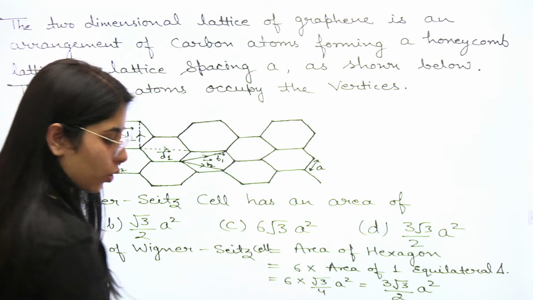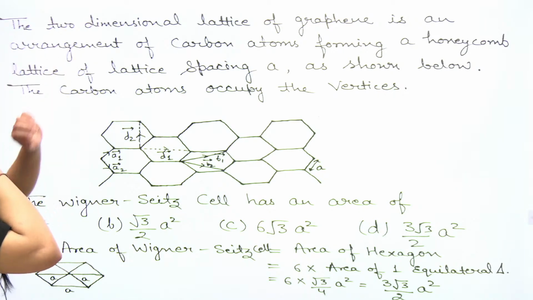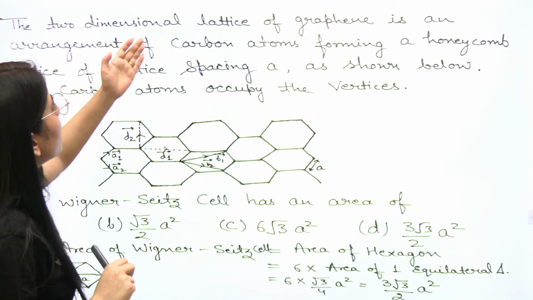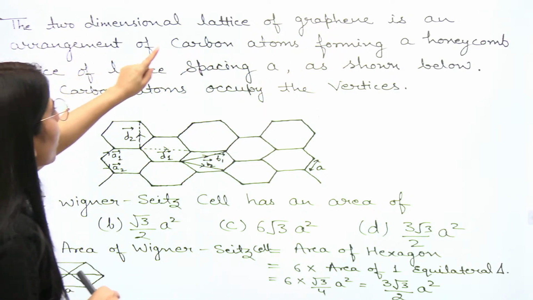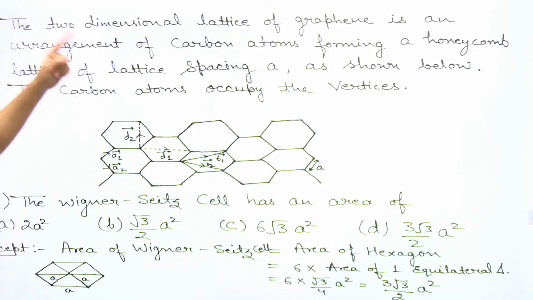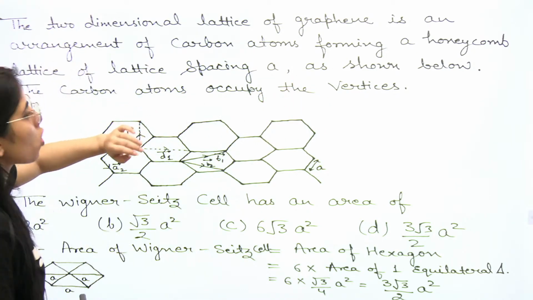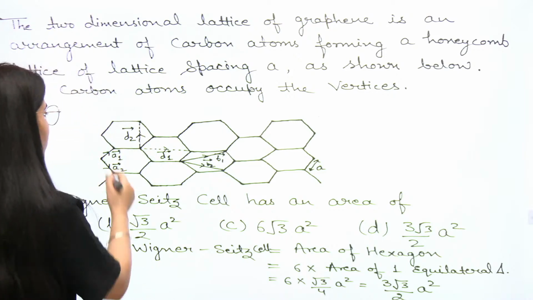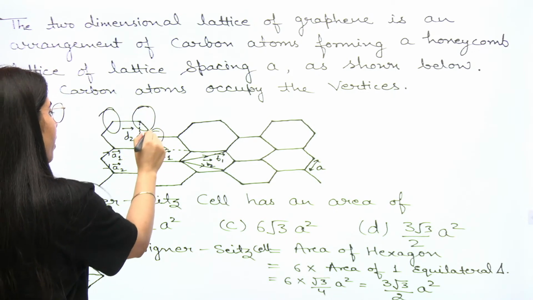See, basically what is going to happen in this case, the question is: the two-dimensional lattice of graphene is an arrangement of carbon atoms forming a honeycomb lattice of lattice spacing A. As shown below, the carbon atoms occupy the vertices. That means here will be a carbon atom, here will be a carbon atom, like that.